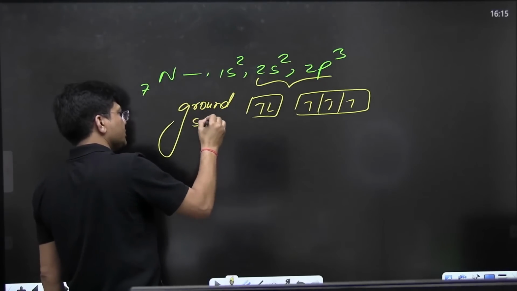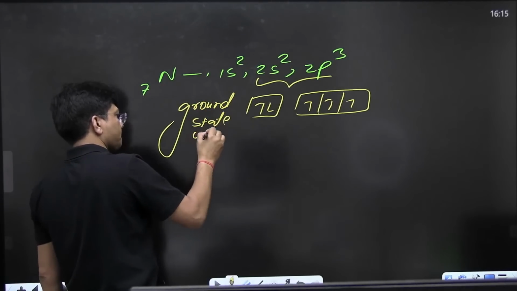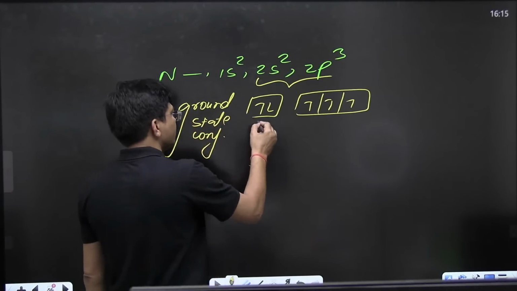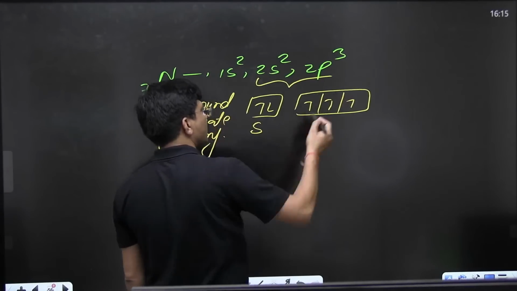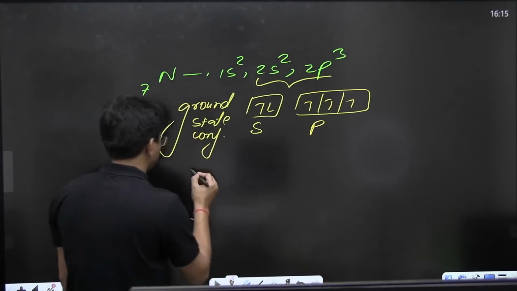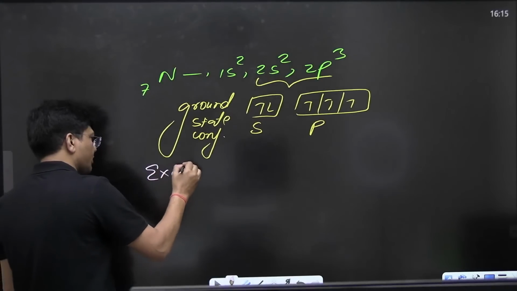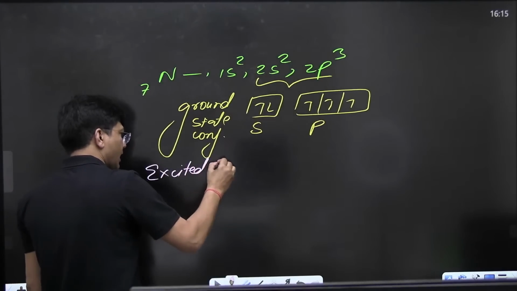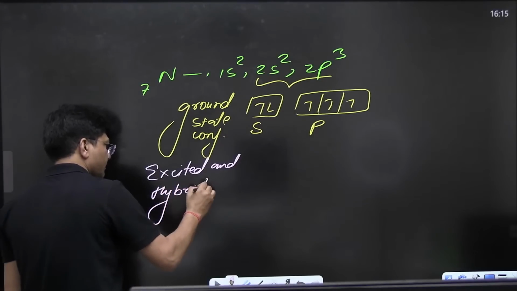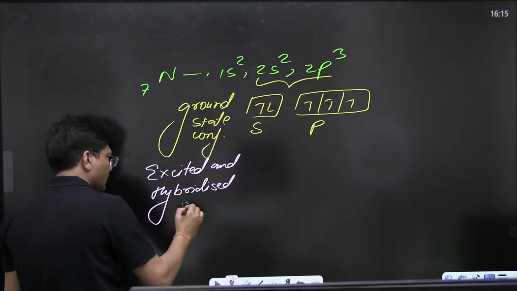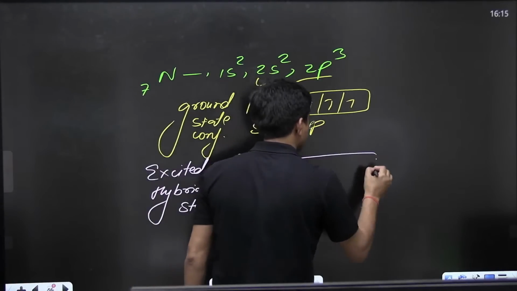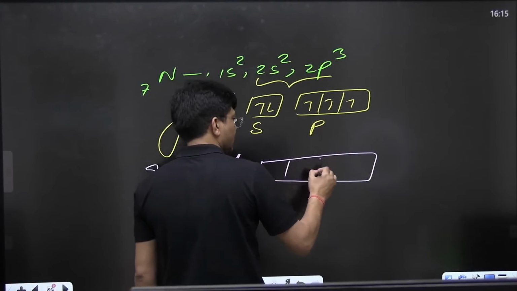Now if I say excited state, this is S, this is P, electrons will not get over there. But if I talk about the excited and hybridized state, what will happen? They will combine together.